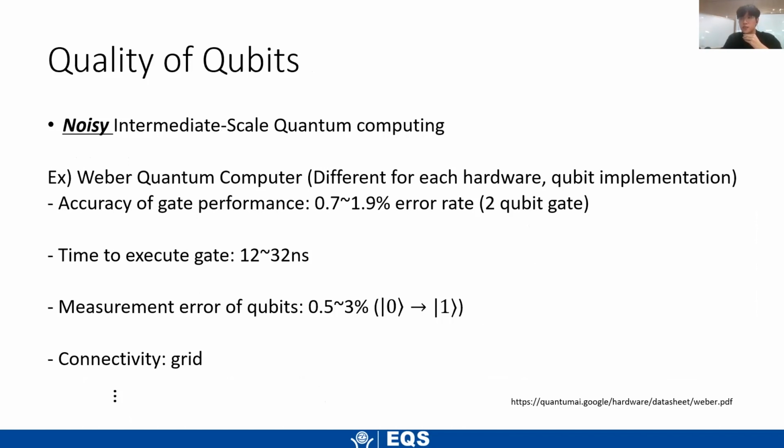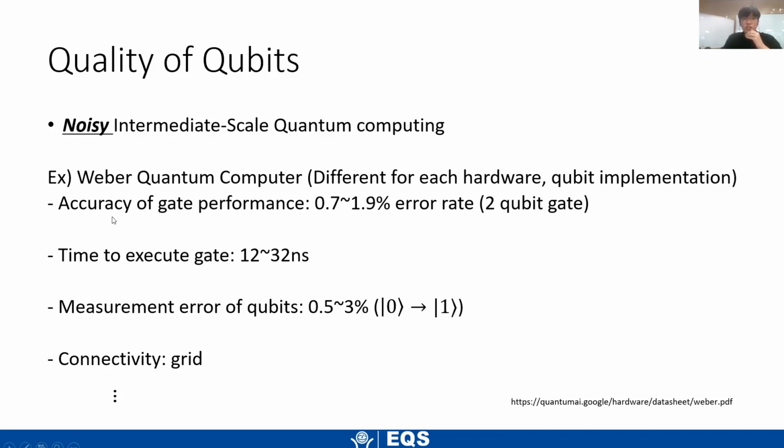And the next factor to think about is noisy. So we have noisy qubits without error correction. And in order to talk about how noisy a qubit is, I wanted to give some realistic numbers as to the performance of the qubits. So from the data sheet provided by Google, I've brought some numbers here. This will be different for each hardware, for example trapped ion will be different from superconducting qubits. But in order to talk about some realistic numbers, I've brought one example here.